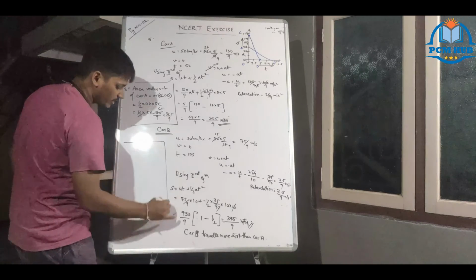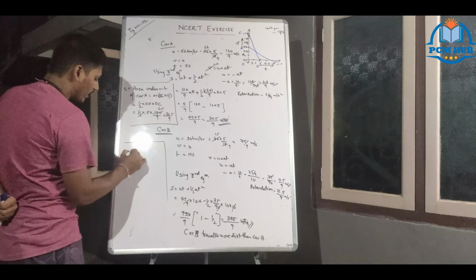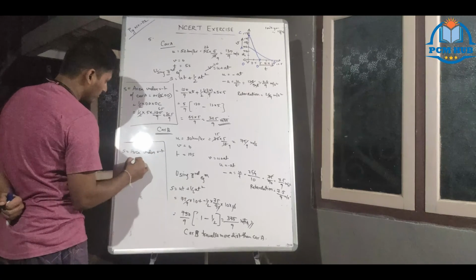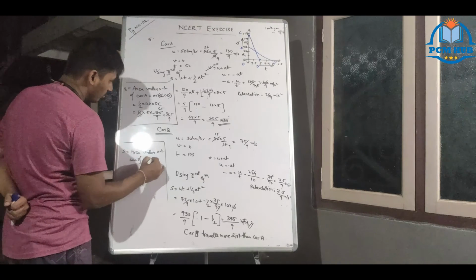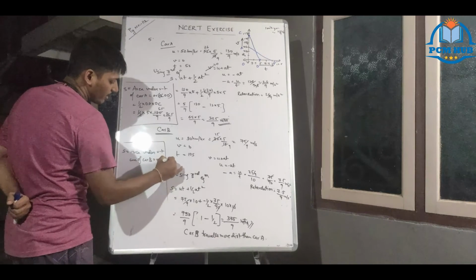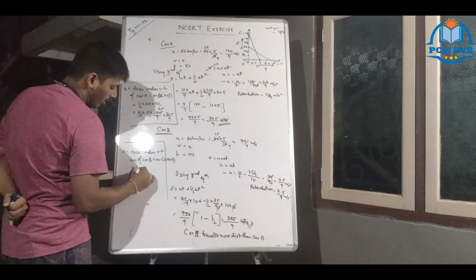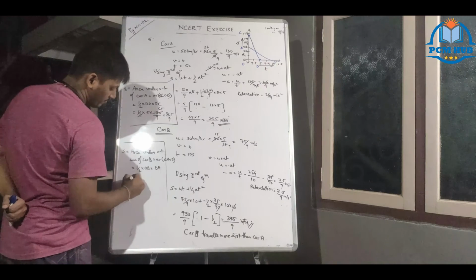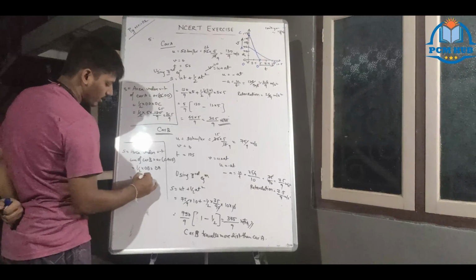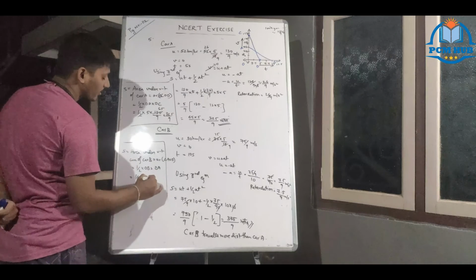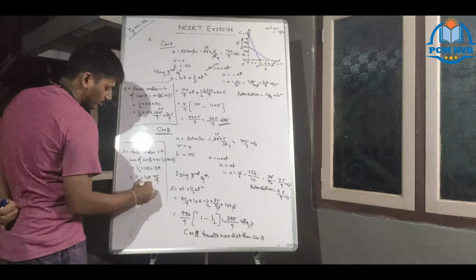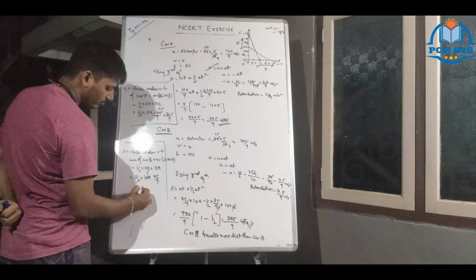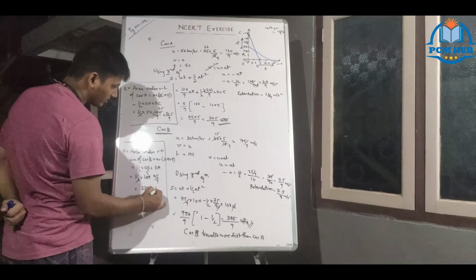If you understand, it is very easy. S is equal to the area under the VT curve of car B, equal to the area of triangle AOB, equal to half into OB into OA. Half into OB, which is 10 seconds, into OA. What is OA? 75 by 9. Done. 75 into 5 is 375, so 375 by 9 meters.